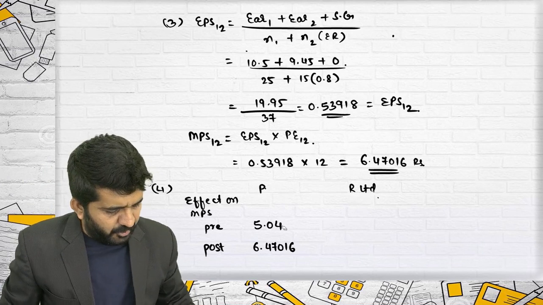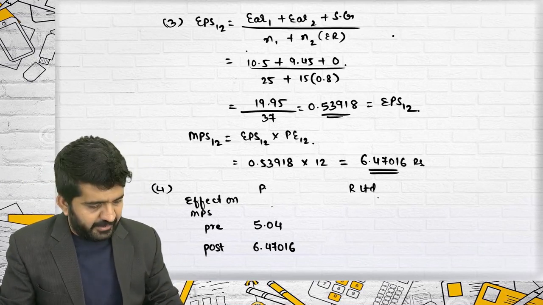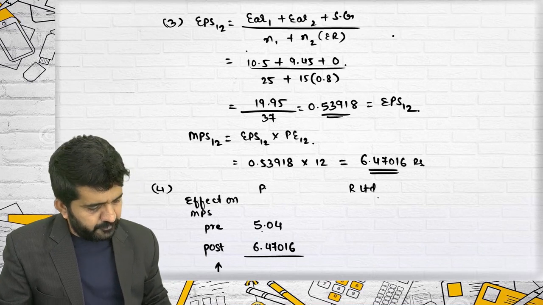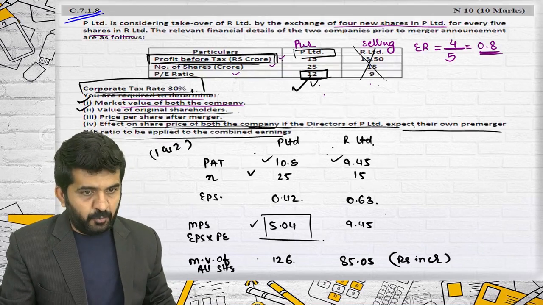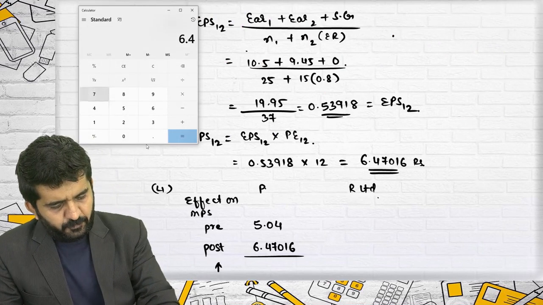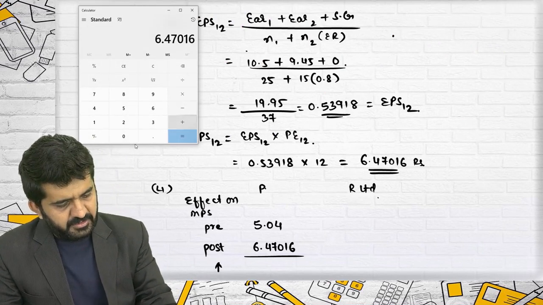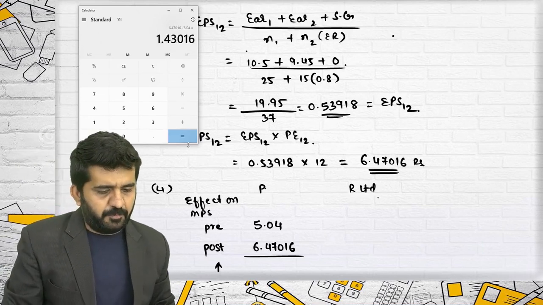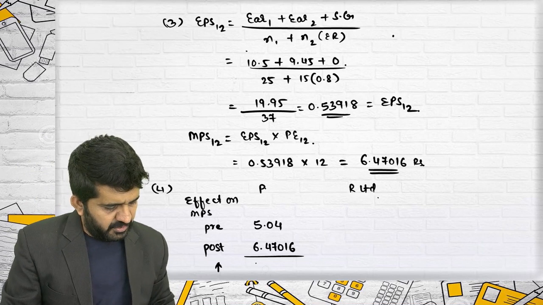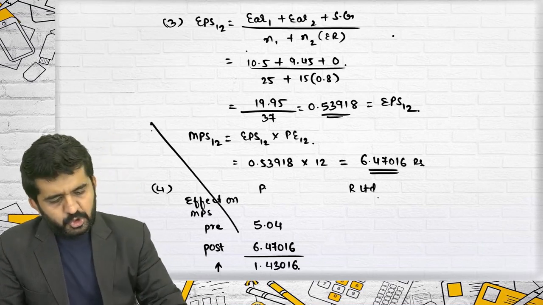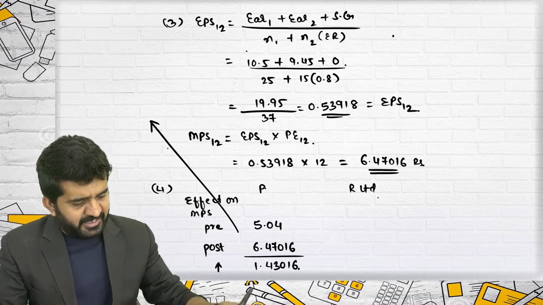So what is the effect on MPS for P Limited? Has it increased or decreased? Increased. How much? It is 6.47016 minus 5.04, which is 1.43016. That's it. So, how much percentage has it increased?